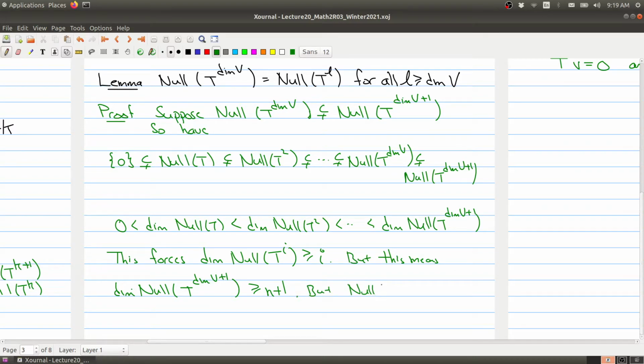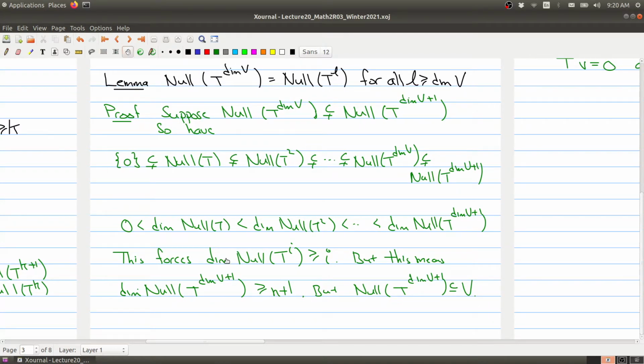The null space of the operator T raised to the power of dimension of V plus 1 is a subspace of V, so we also know that its dimension is less than or equal to n.